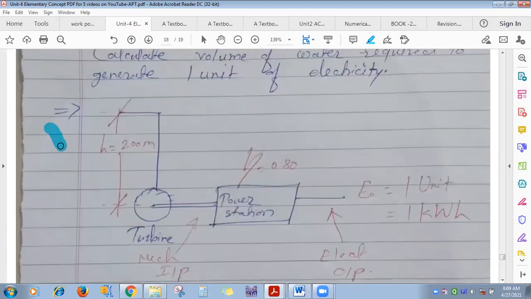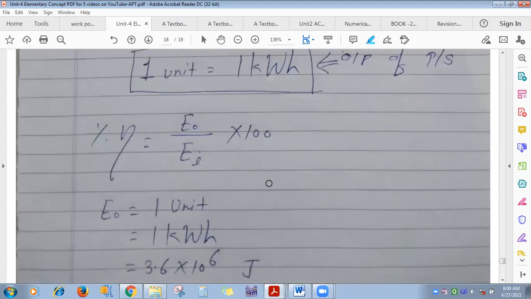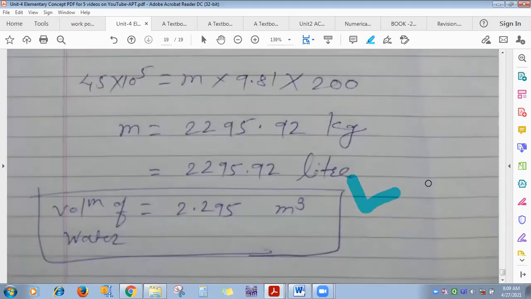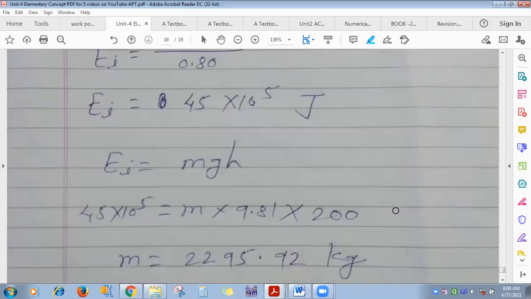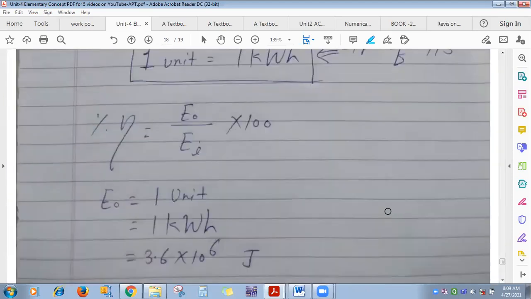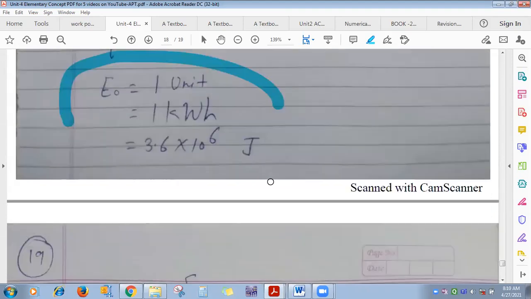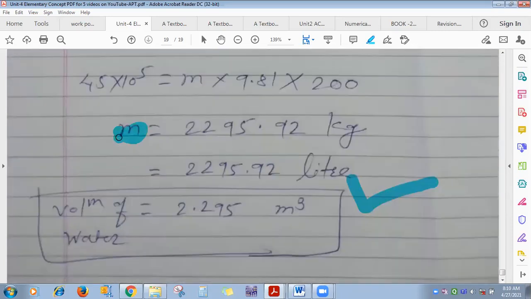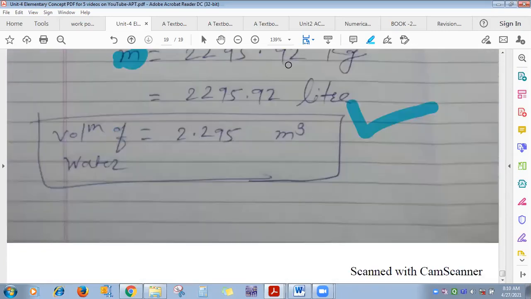This one also you do, please. Water head. Same you will find in BL Thareja also. So here we have calculated the volume of water in meter cube. They may ask you to calculate the input energy here. Output is given, calculate input or mass. Subparts also you will get asked.